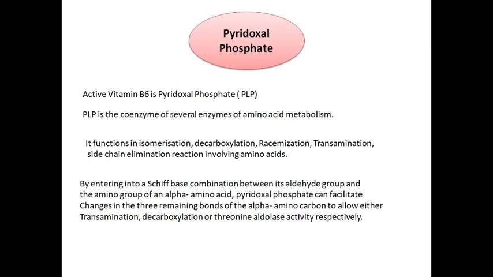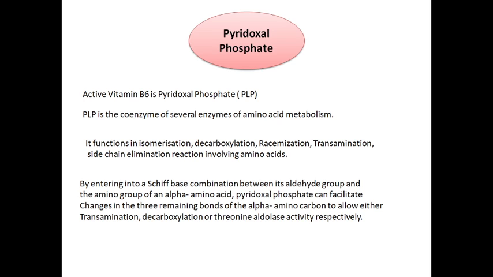Next cofactor is pyridoxal phosphate. This pyridoxal phosphate cofactor is obtained from vitamin B6. This pyridoxal phosphate is the coenzyme of several enzymes of amino acid metabolism.